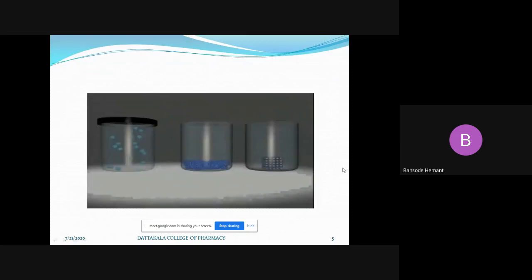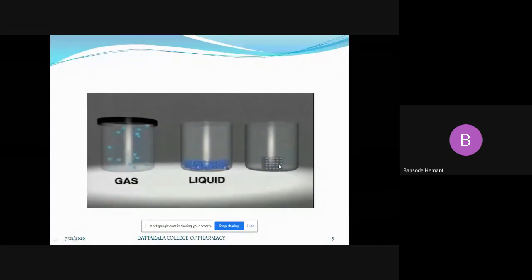If you see the third beaker, here the shape of the solid is fixed. See the arrangement of the molecules, it is fixed. We are getting a definite shape, and the molecules of the solid are arranged in a coordinated form, that means in specific directions.